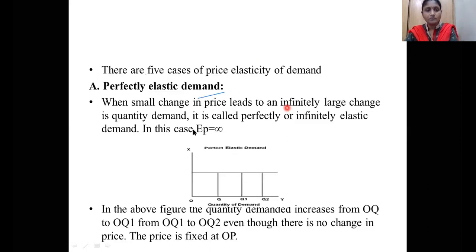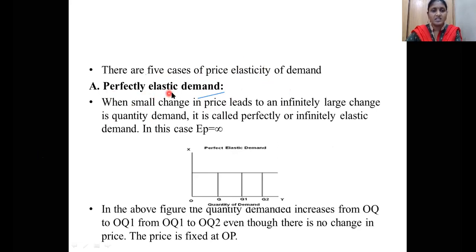Now, how many types of elasticity of demand are there? Three types. What are those three types? Price elasticity, income elasticity, cross elasticity. Already I have discussed what is meant by price elasticity. In this price elasticity, we have different cases. What are those different cases? Five cases. Now we are going to discuss the five cases of the price elasticity of demand.